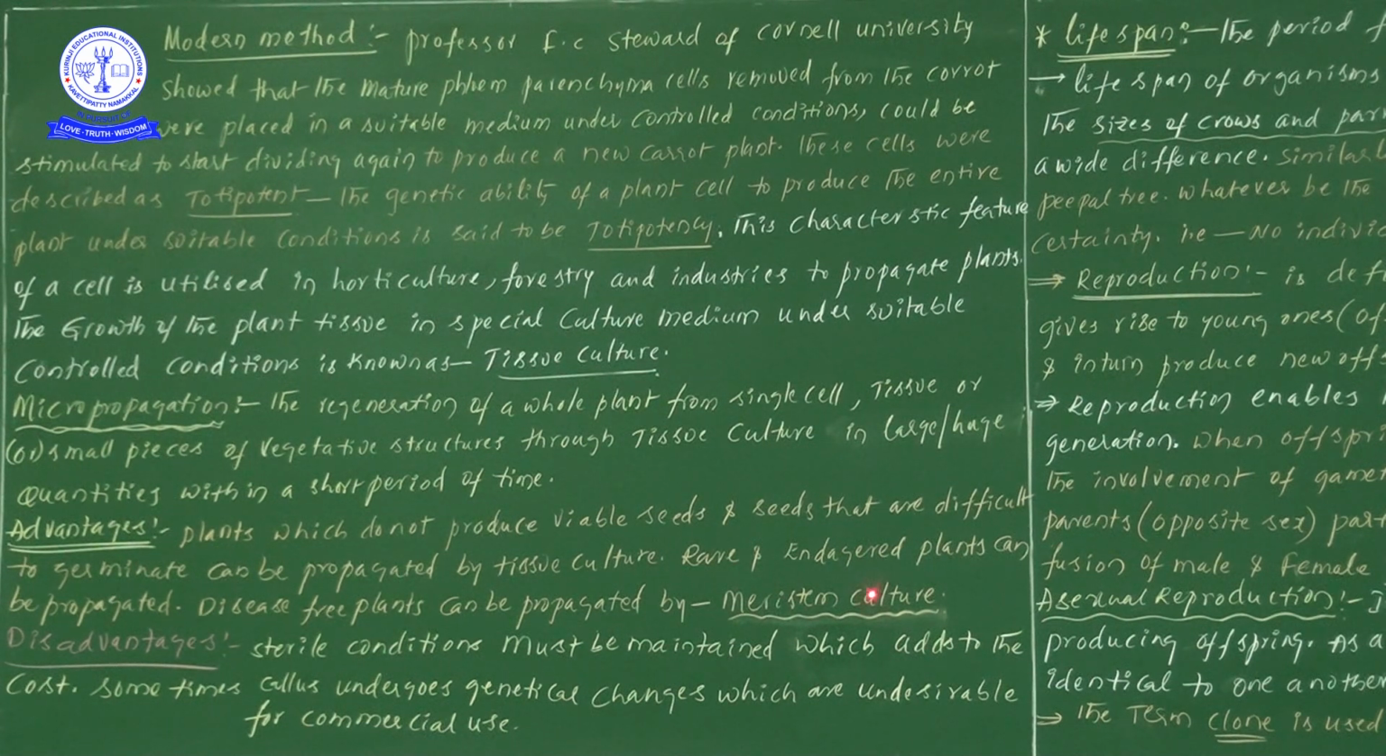Next one, rare and endangered plants. Rare and endangered plants can be propagated. So rare and endangered plants, like vulnerable plants that are going to become extinct, we can propagate them. One more important point, disease free plants can be propagated by doing meristem culture. This particular point we have already seen.